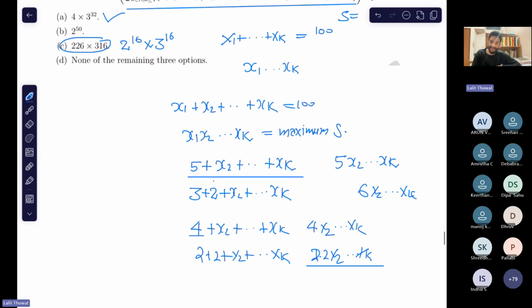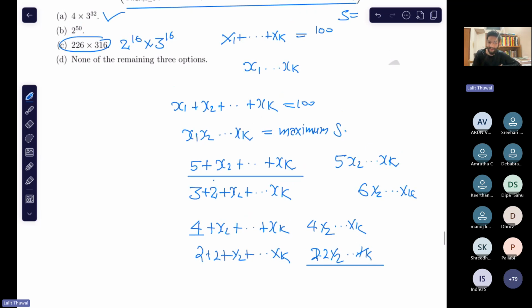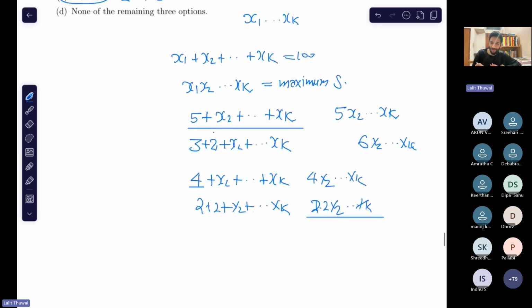So this might be the correct one. Can all be 3? No, all 3s cannot be there. Suppose, by all 3s you cannot cover this 100, right? Because 100 is not a multiple of 3. So not all 3s would be there. If one 2 is there, then again the same problem is there. You cannot cover 98 by all 3s. So at least two 2s are there.